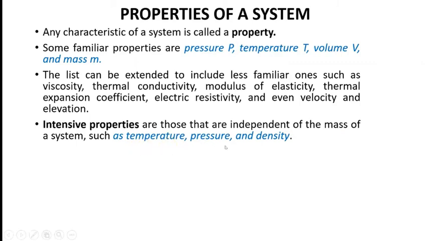Temperature does not depend on the mass, pressure does not depend on the mass. Suppose we are taking water and heating it. Its temperature goes on rising if we are continuously heating it. It does not depend on the mass. The temperature will go on increasing as we are supplying the heat.